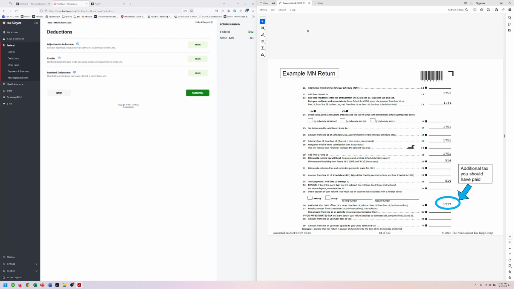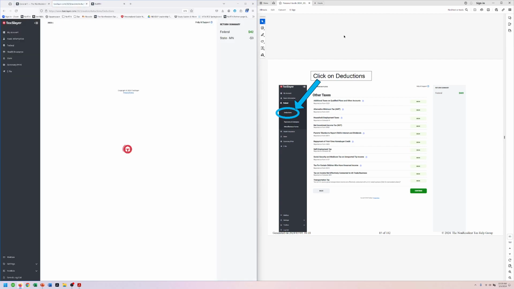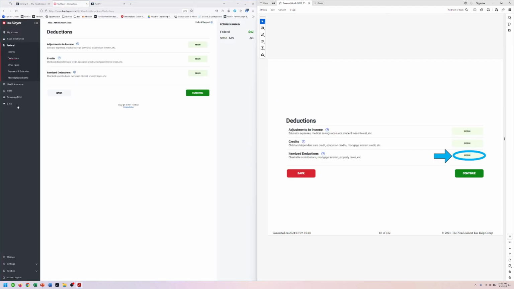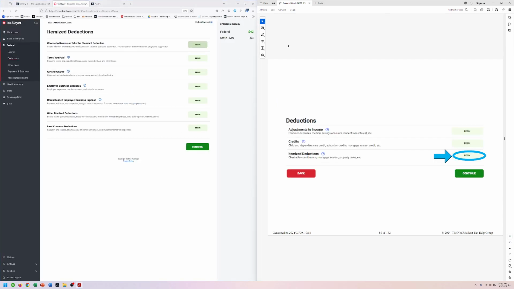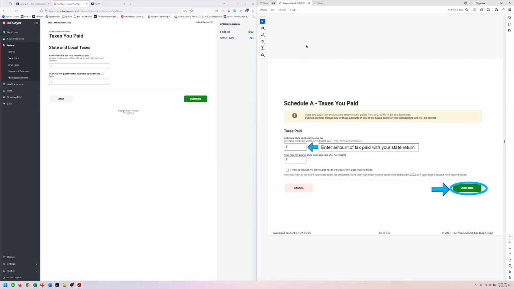All right, so we are going to go to deductions, which actually is where we are. That's great. We're going to do itemized deductions. We're going to say taxes you paid. All right, this looks just a tiny bit different. But again, we're not going to enter any information from her W-2, right?